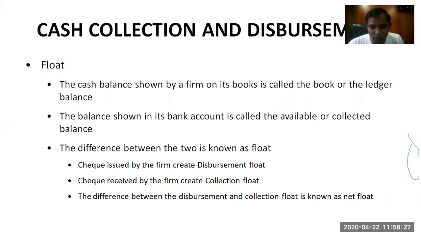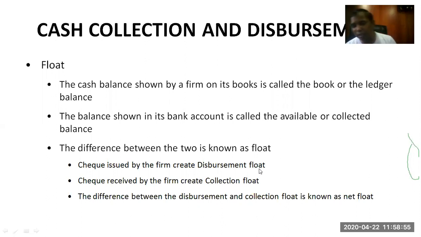So disbursement float is checks issued and collection float is checks received. The difference between the disbursement float and the collection float is known as net float. So the difference between the balances of the cash ledger and bank ledger is known as float, whereas the difference between the disbursement float, that is, checks issued by the firm, and the collection float, that is, checks received by the firm, is known as net float.